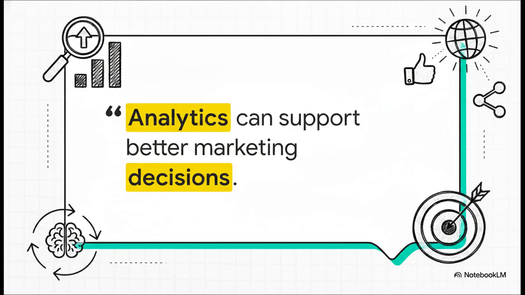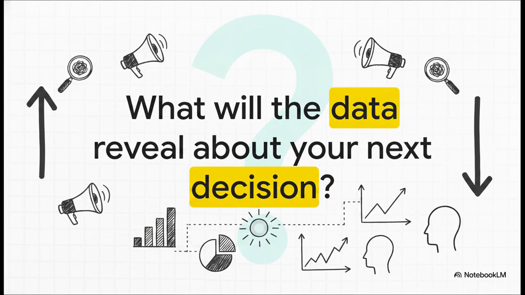We have moved so far past the post and pray era of just throwing content at the wall to see what sticks. By synthesizing these two massive engines, active search intent and passive social virality, we can build a comprehensive, multi-engine strategy. When you leverage it correctly, analytics transforms digital marketing from an unpredictable guessing game into a rigorous applied science. You now have the blueprint to understand precisely how your audience discovers you, all the way from the depths of keyword intent to the explosive velocity of social sharing.